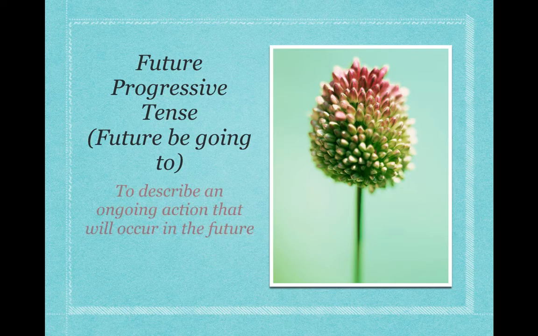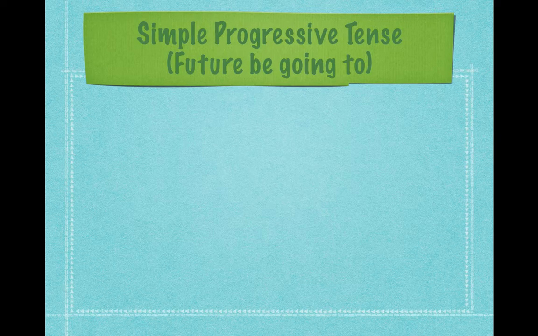Okay, what is future be going to? It is to describe an ongoing action that will occur in the future. What does ongoing action mean? Ongoing action means something that is continuously happening. Okay, let's look at the example. So when you write a sentence with future be going to, you need to add the verb to be, which is is, are, or am, depending on the noun you're going to use. And then you add the words going to.